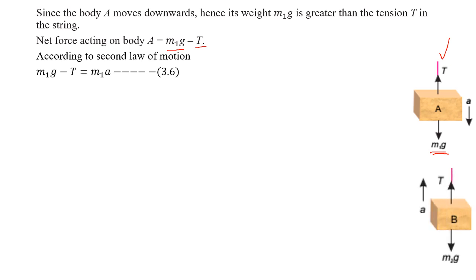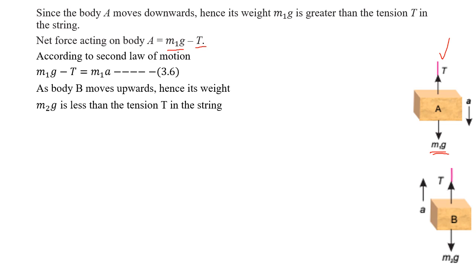Now if we consider the second body, the acceleration is upward. It means that if the body is moving upward, the tension is greater than m2g. The tension is greater than the weight.